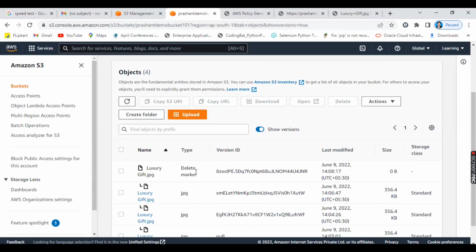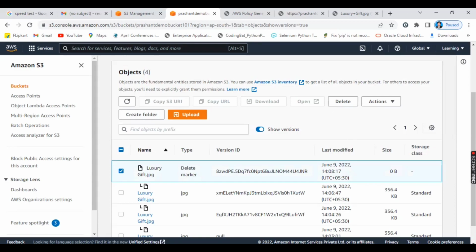It will create a delete marker, having a size of 0 bytes only. So if somebody mistakenly deleted the file, you will still get the file. If anybody wants to permanently delete, what can you do? You can click on the luxury gift.jpg marker and delete it.